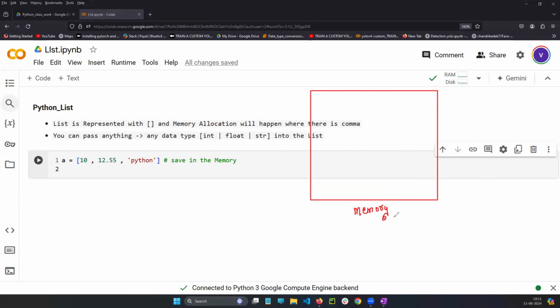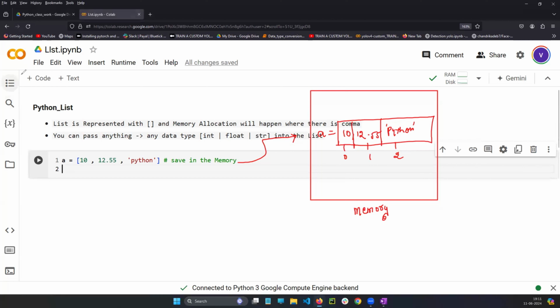This is the memory. If I run this particular cell, the lines inside this box will be executed one after the other, line by line execution. How does it save? As I mentioned, A is equal to 10, one part, 12.55, one part, and Python, one part. Which means 0th index, first index, and second index.